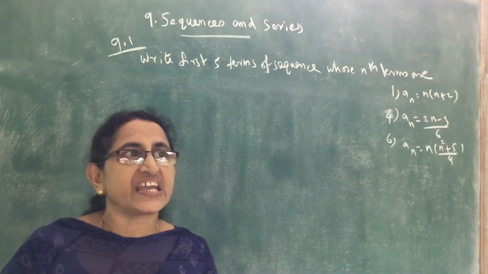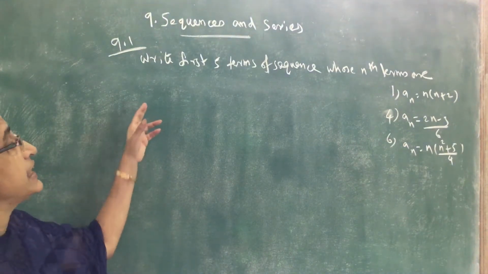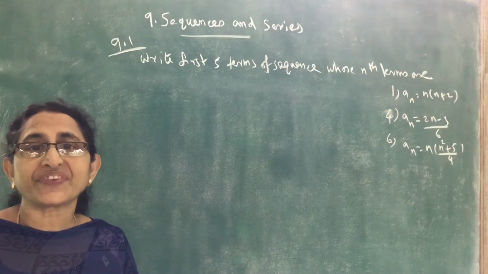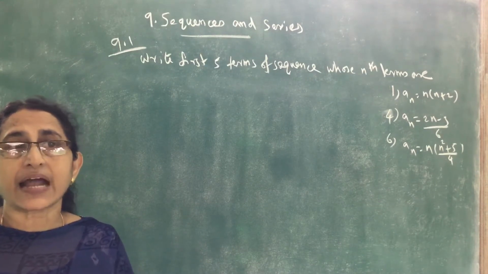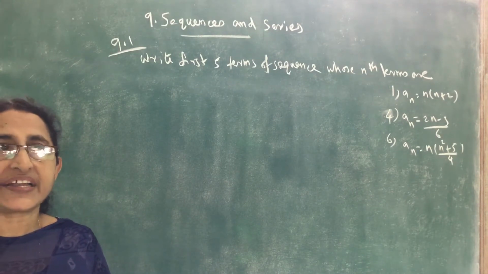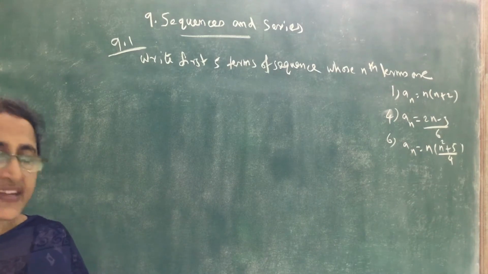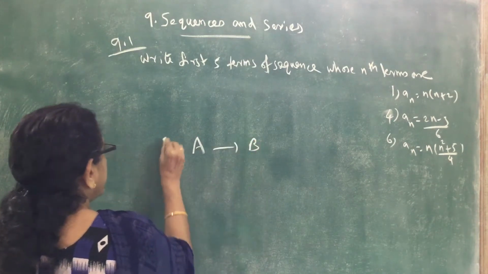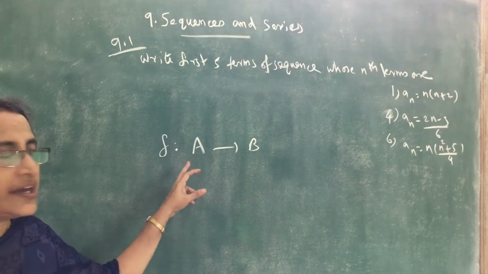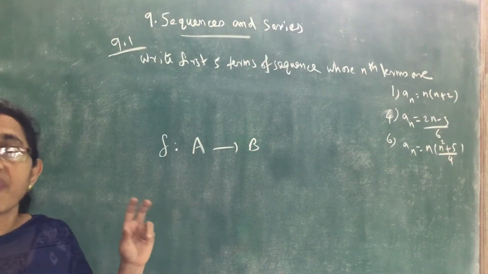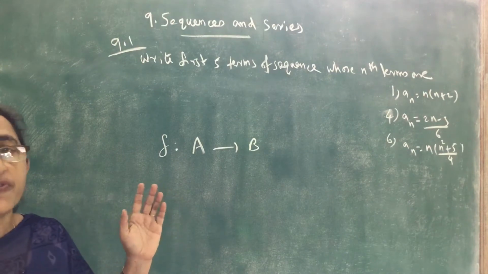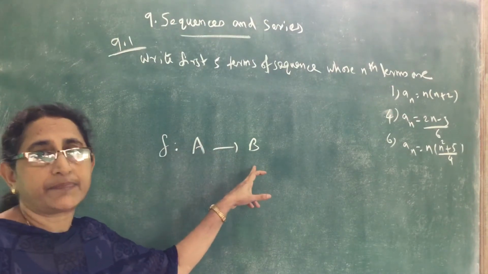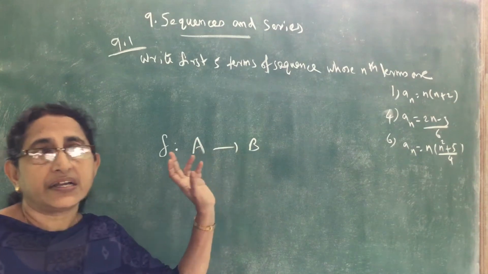Chapter 9, Sequences and Series. A sequence is a function whose domain is the set of natural numbers. In the chapter Relations and Functions, we have studied what a function is. A relation from set A to set B is called a function from A to B if for every element in A there exists a unique image in B. That is a function we have studied in that lesson.